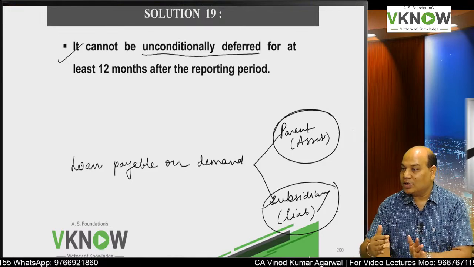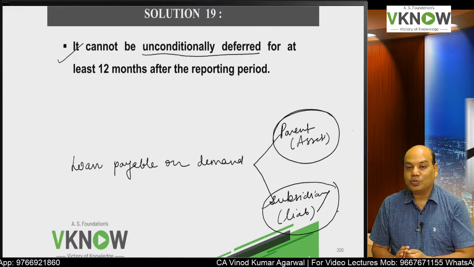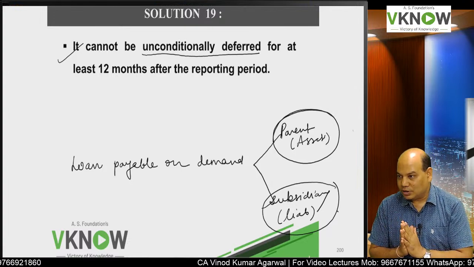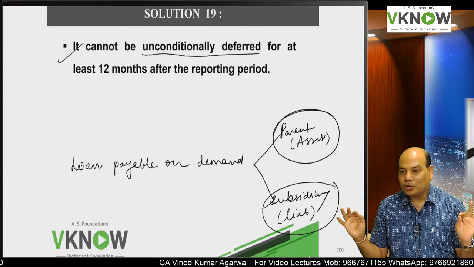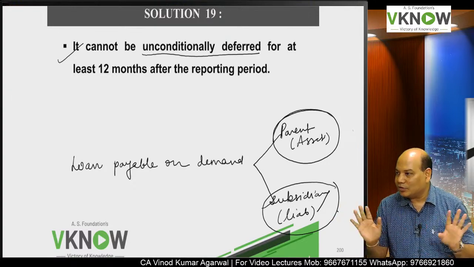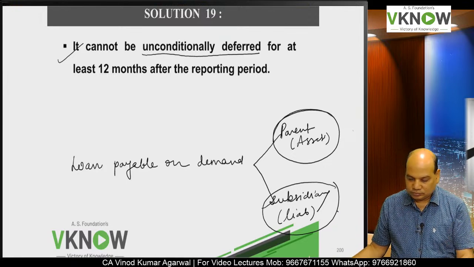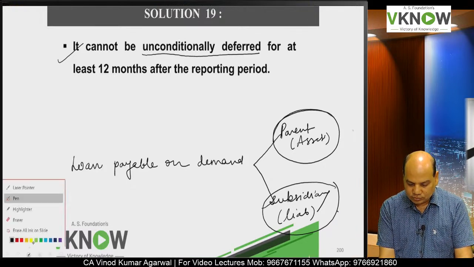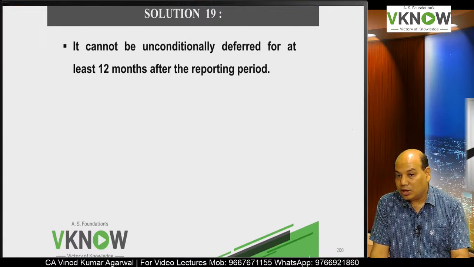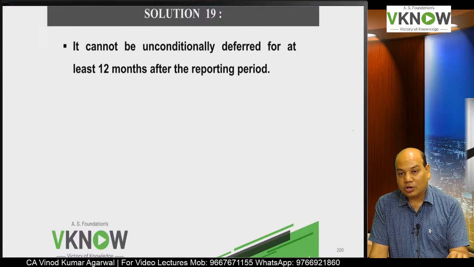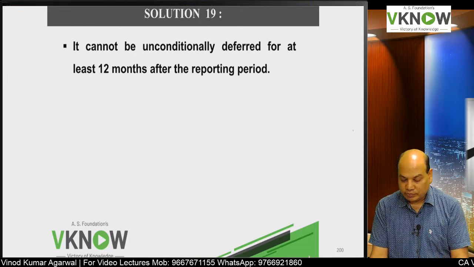It cannot unconditionally defer. It cannot unconditionally postpone it for a period of more than 12 months. Here expectation will not matter. From the point of view of liability, expectation will not matter. Is it right? If you are looking at it from the liability angle, then expectation will not matter. Then you have to see, can I unconditionally defer it for more than 12 months?